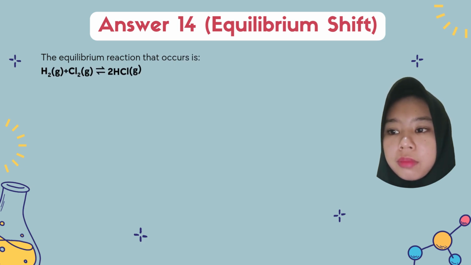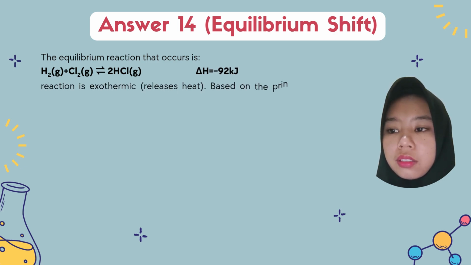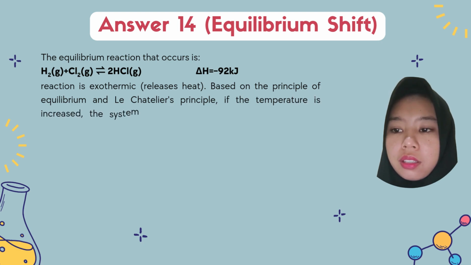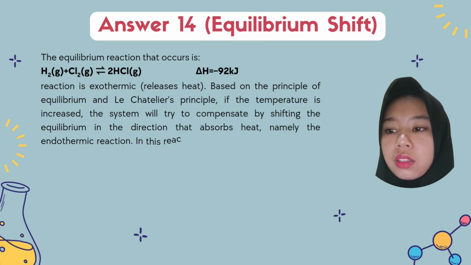The equilibrium reaction that occurs is H2 + Cl2 ⇌ 2HCl, ΔH is -92 kilojoules. The reaction is exothermic.